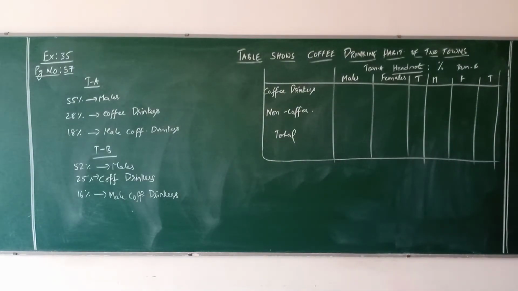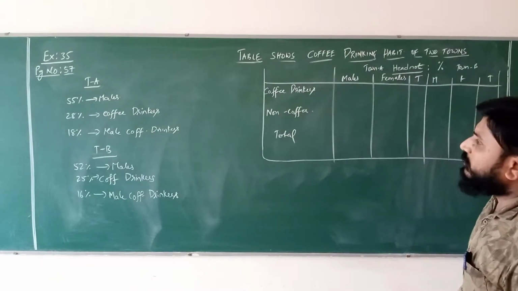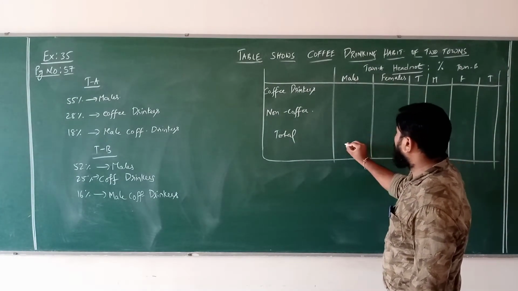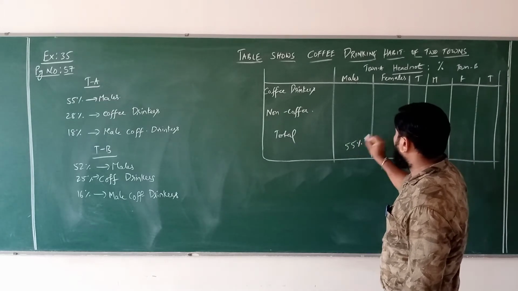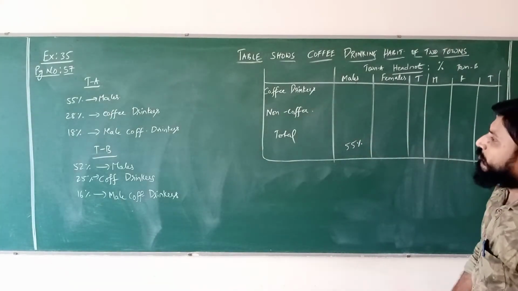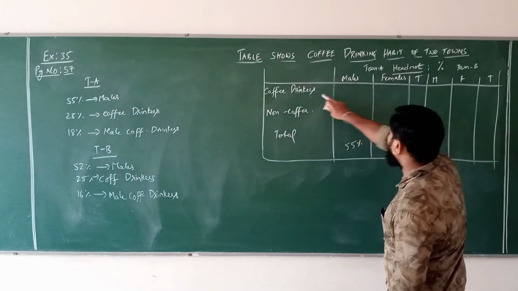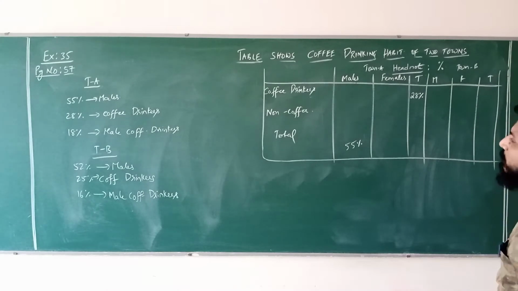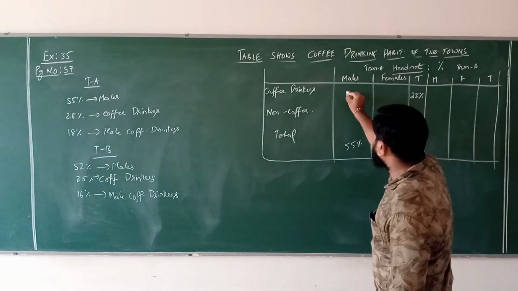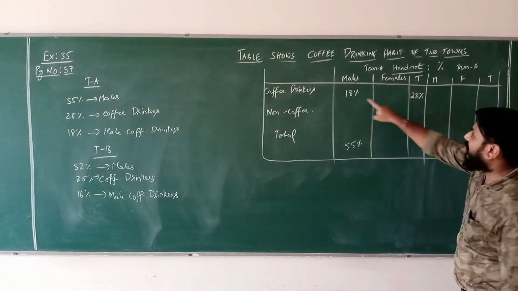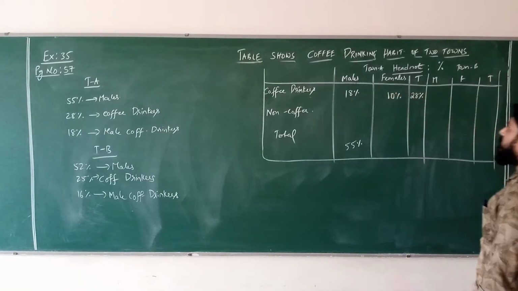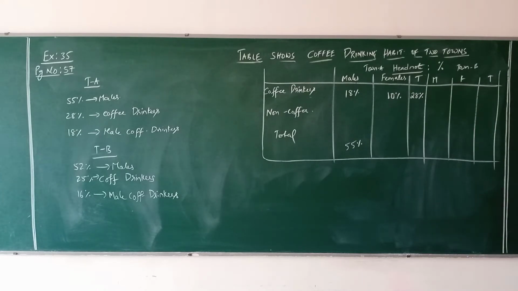So this is the table now. According to the question, fill the table now. In Town A, 55% are males, so total males are 55%. Coffee drinkers are 28%, and 18% are male coffee drinkers. So balance 28 minus 18, what is it? 10%.